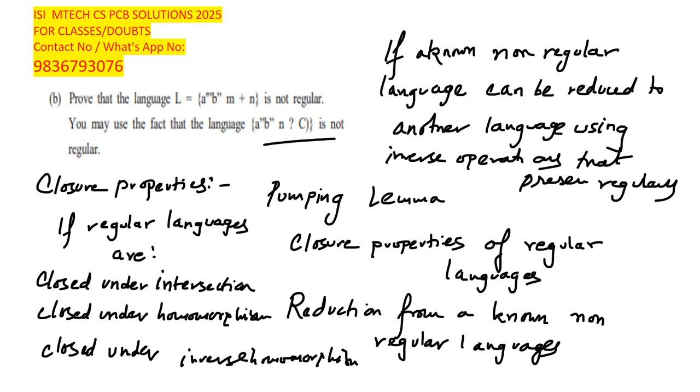So we will define the known non-regular language. Let's consider here L is equal to a to the power n, b to the power n, given n is greater than or equal to 0. Correct? Using this, L is not regular, I consider. Okay, so then we will have to show reduction from this to L.